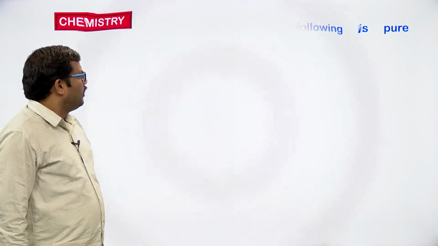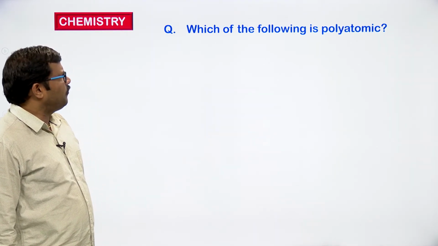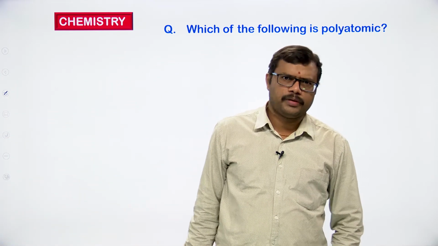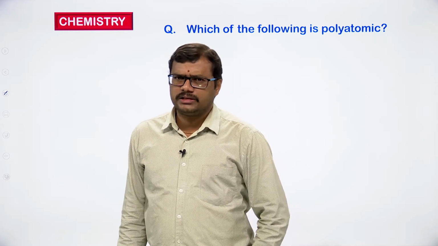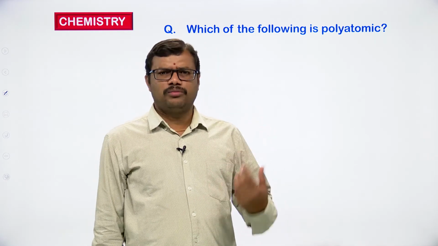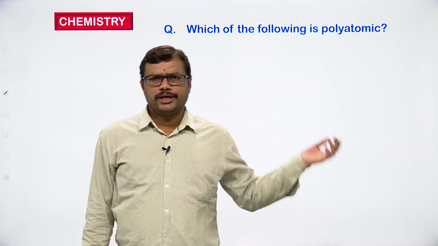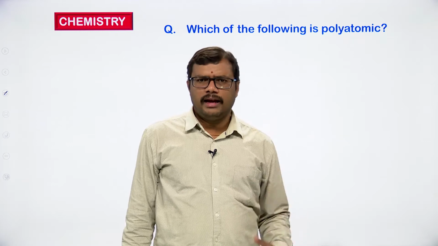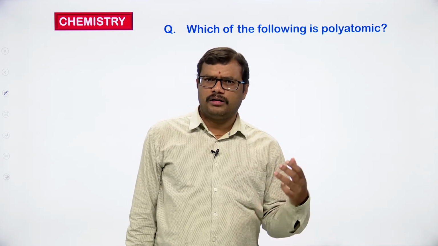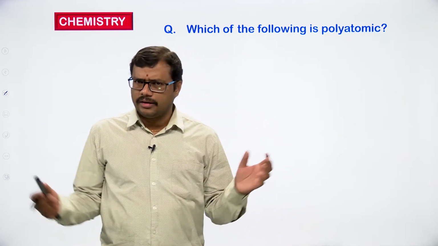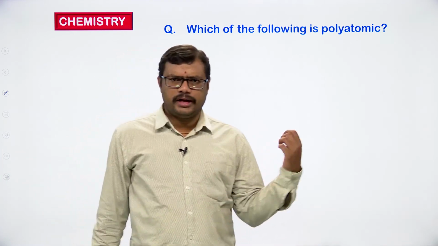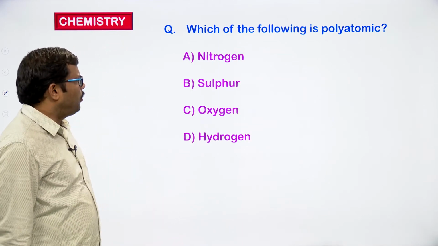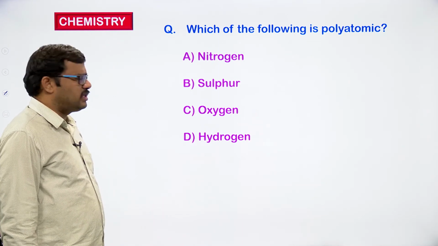Okay. Next one, which of the following is polyatomic in nature? Here, whenever we have atomicity of more than 3, we are going to take them as polyatomic. In nature, an element that exists with more than 2 atoms together is taken as polyatomic. And options are given: nitrogen, sulfur, oxygen, hydrogen.